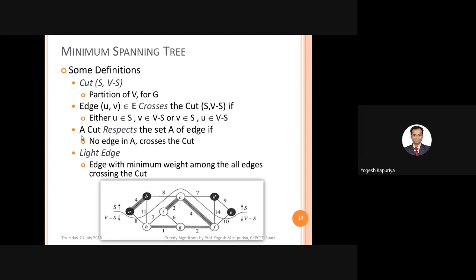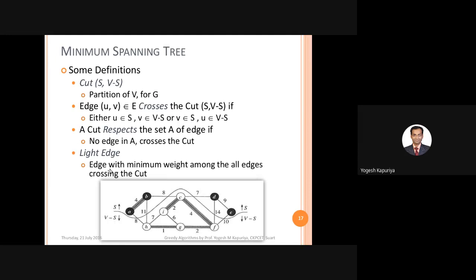The third terminology says that a cut respects the set A of edges if no edge in A crosses the cut. That means this particular cut respects this entire set, CI, CF, GF, IH, IG, and HG, because no edge in this set crosses the cut. Similarly, you have another set, and another set. So these all respect the cut.